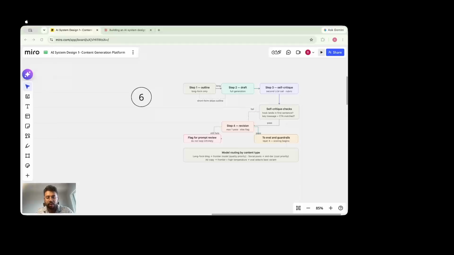Where a second LLM call will be made, ideally to a different LLM provider, that will look at the output that's generated, right, based on the factors and the guidelines that we have provided, inserted in the context assembly part, right, and then come up with a report. It will do kind of a self critique, but not really a self critique, but ideally a second model looking into that, and then the first model will take that feedback and revise in step 4, right.